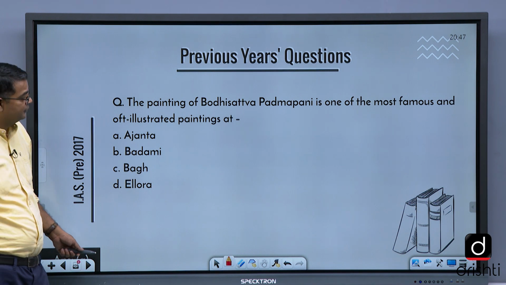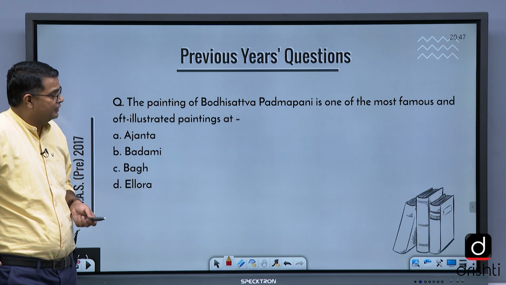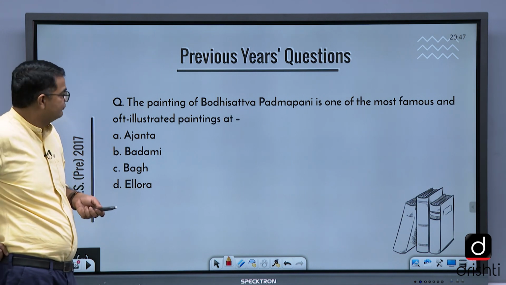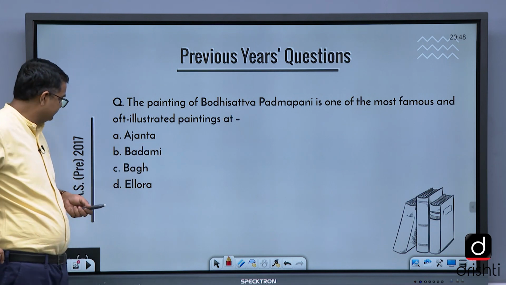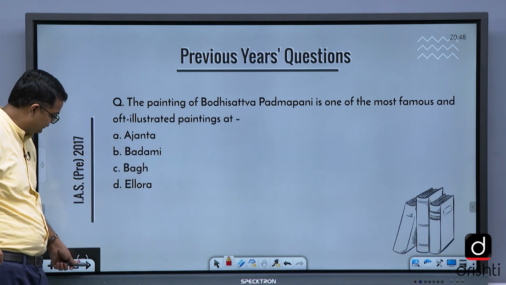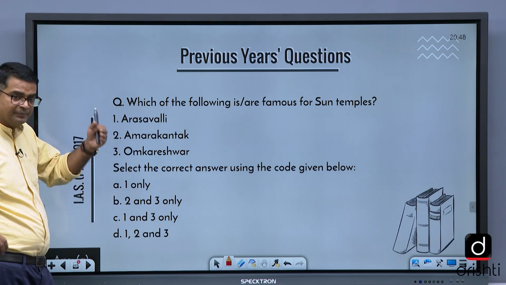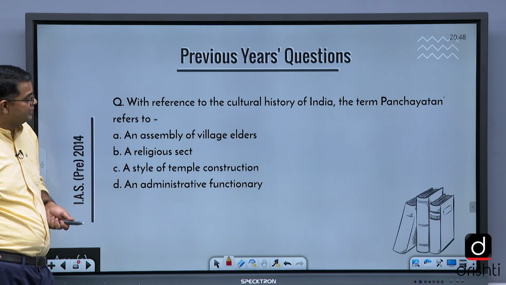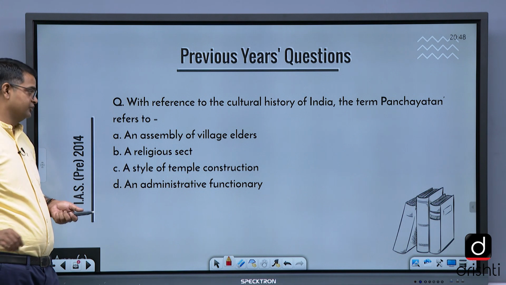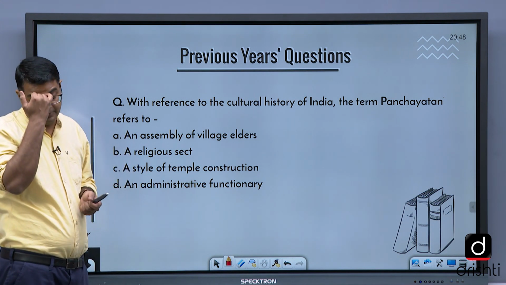Now you see the previous paper. Paintings of Bodhisattva and Padmapani is one of the most famous and illustrated paintings. Again, it is related to painting. Which of the following is famous for sun temples? Again, temple architecture. With reference to the cultural history of India, the term Panchayatan refers to a type of style in temple architecture.